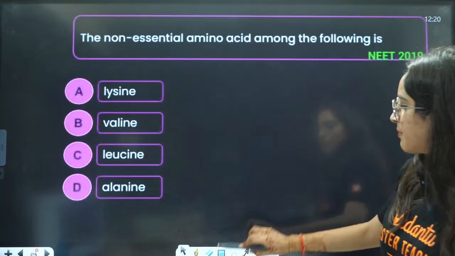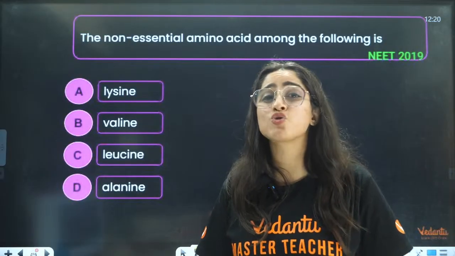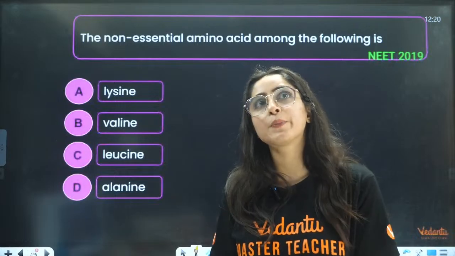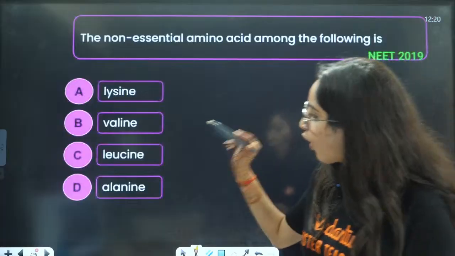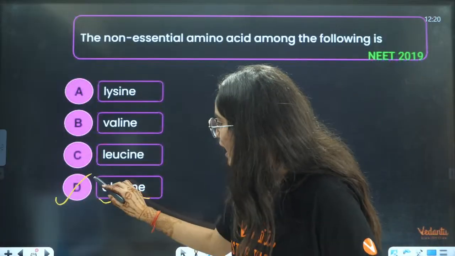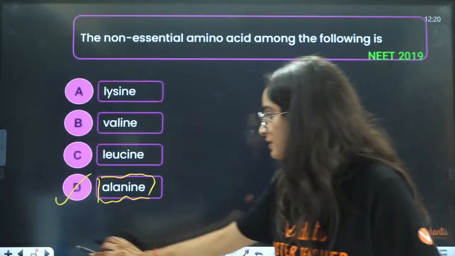Next, a non-essential amino acid among the following. A non-essential amino acid is one that is basically produced in our body and is not required from outside. The non-essential amino acid is alanine.